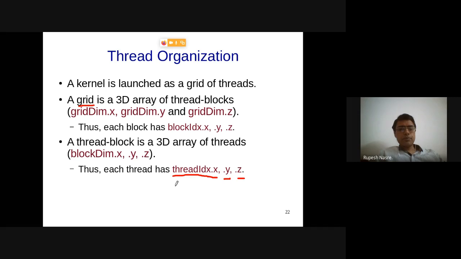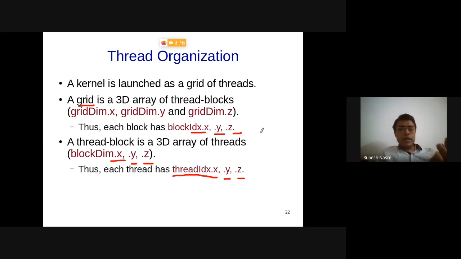So each thread has .x, .y, .z. That is its ID, a 3-dimensional ID. Multiple threads are grouped into a block. The block itself has an ID, which is again .x, .y, and .z.